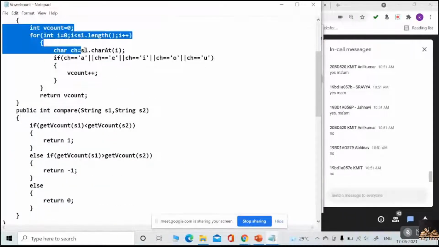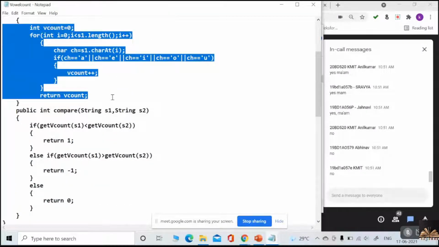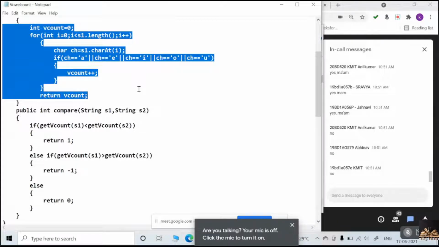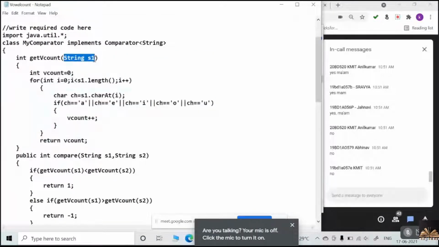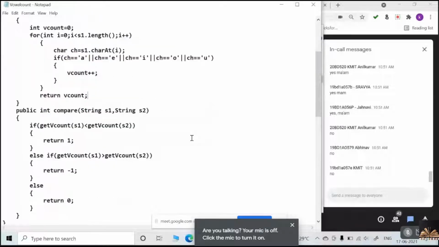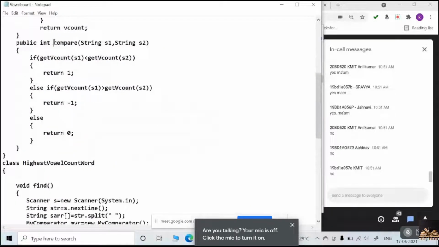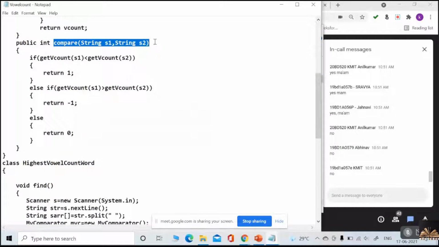Look at that vowel count. From here to here, this is counting the vowels of each string. Understood? I'm passing each string. I'll show you from where I am passing. In the compare method, this is the main method for our comparator. Yes or no? In the compare method, it is comparing string 1 and string 2. As usual, two parameters.